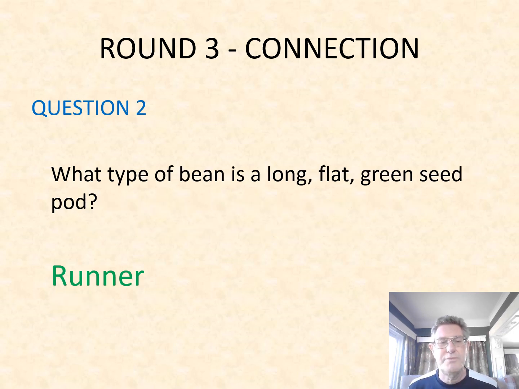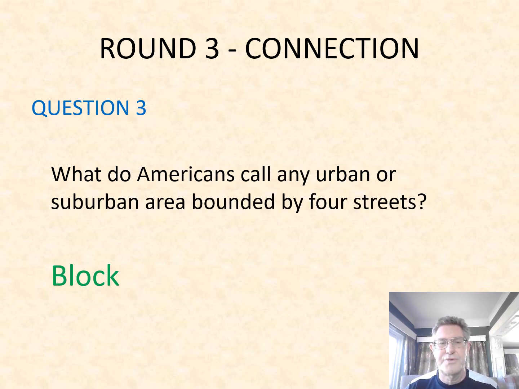Number 2, what type of bean is a long, flat, green seed pod? That is a runner bean. A runner is what I'm after. Number 3, what do Americans call any urban or suburban area bounded by 4 streets? It's a block. You do everything in blocks, don't they, Americans?